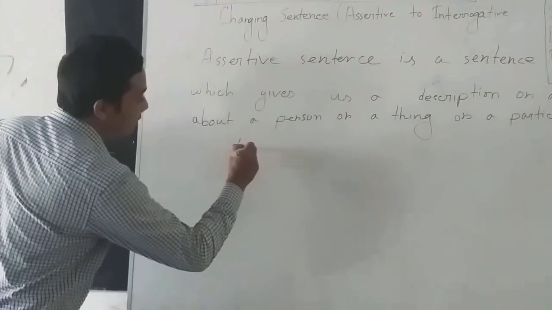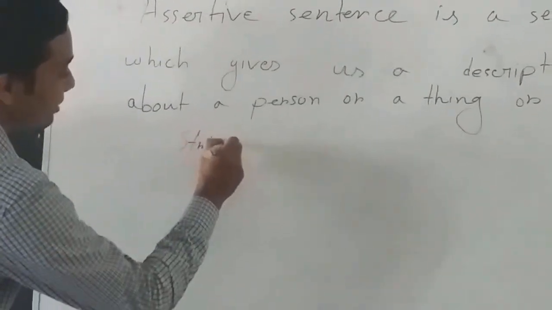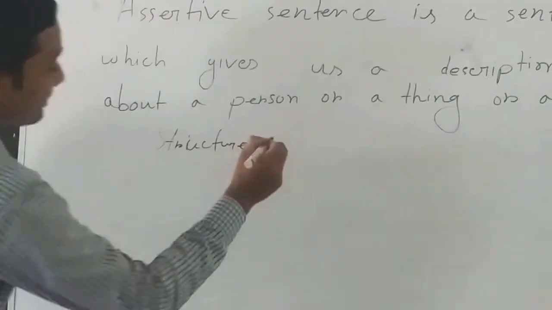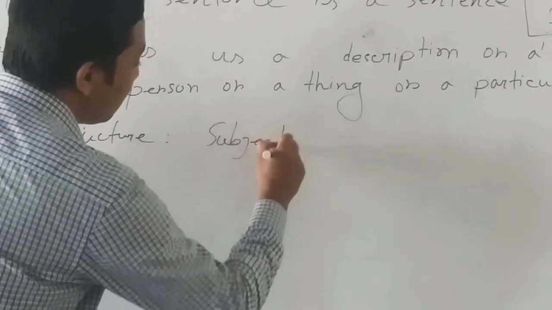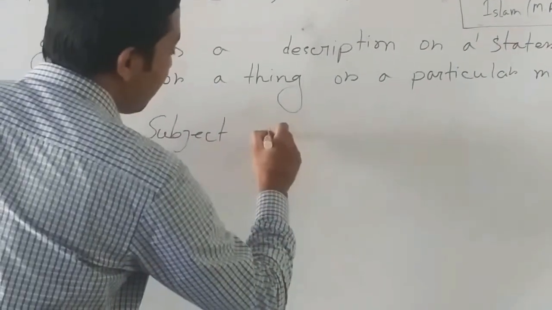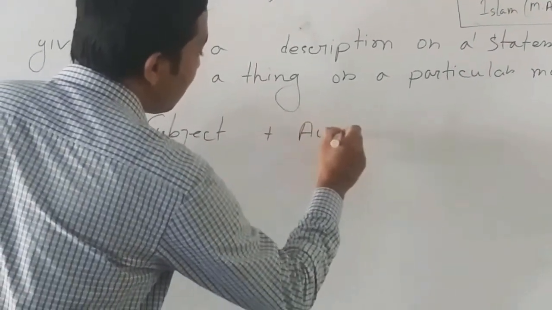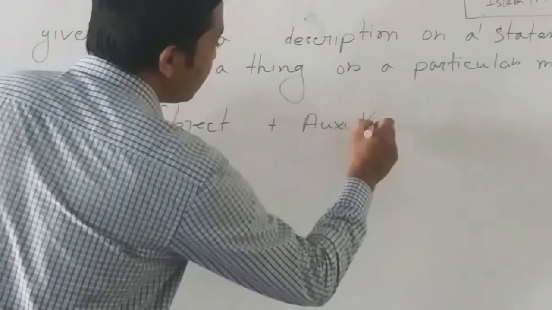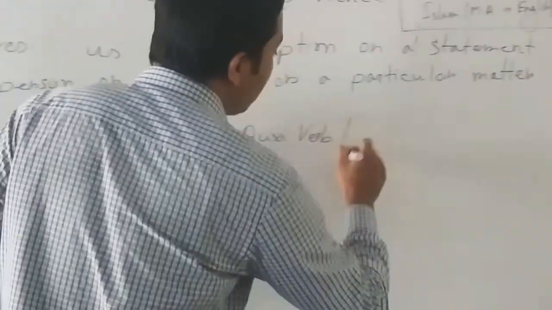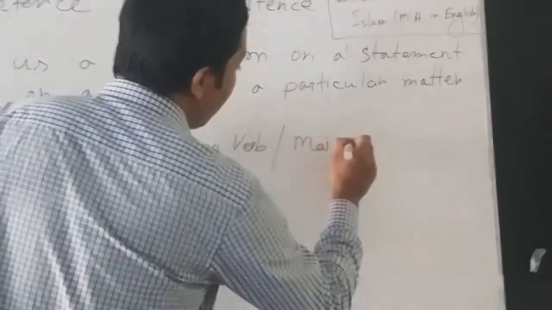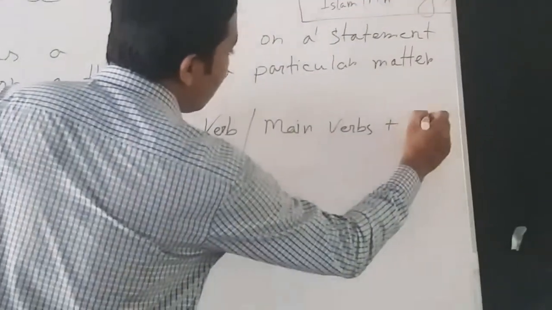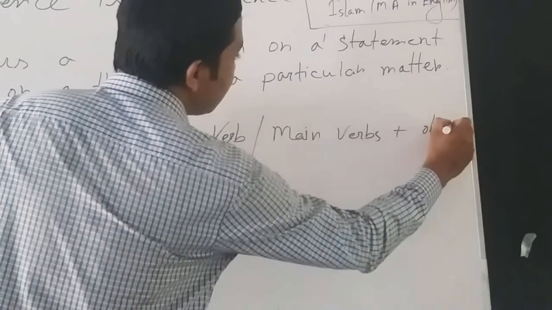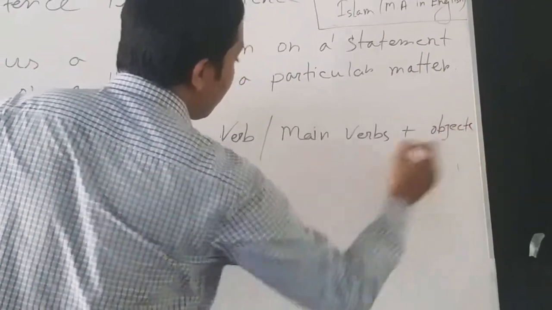The basic structure is: subject plus auxiliary verb or main verb, plus object, plus extension.